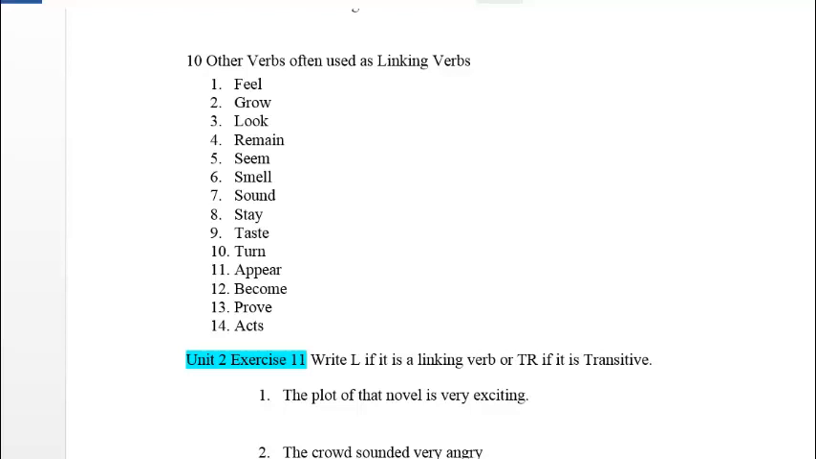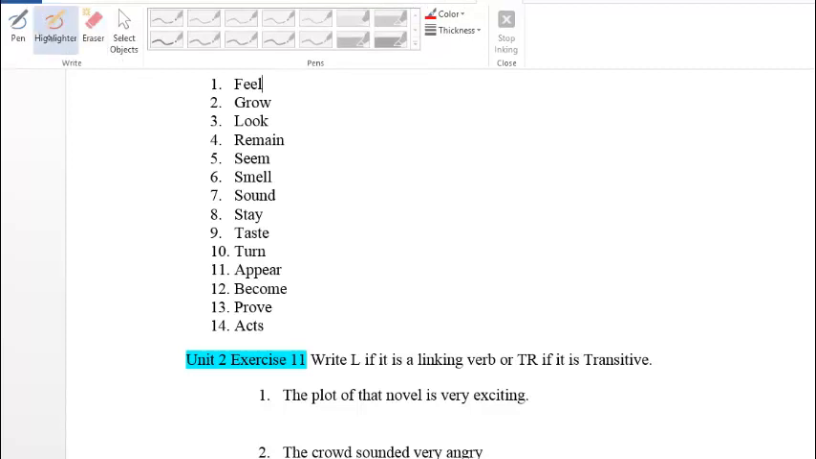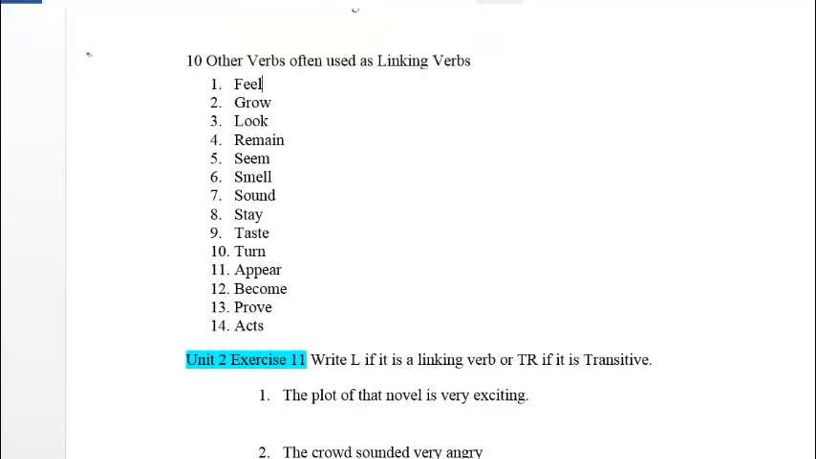The state of being verbs are not the only linking verbs. There's actually quite a few linking verbs, but there are 14 additional linking verbs you need to know. Remember that a linking verb's primary job is to link two pieces of information. Take, for example, the word feel. Feel can be an action verb or it can be a linking verb. It all depends upon how it's being used in the sentence.